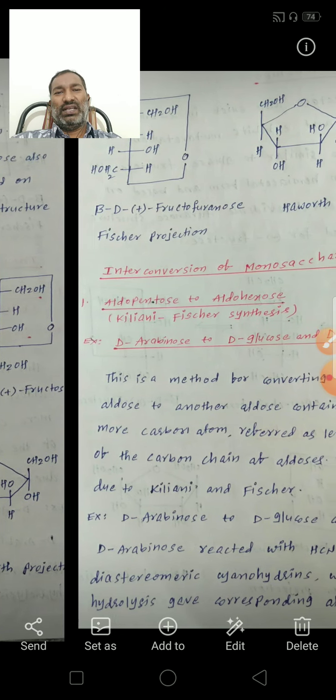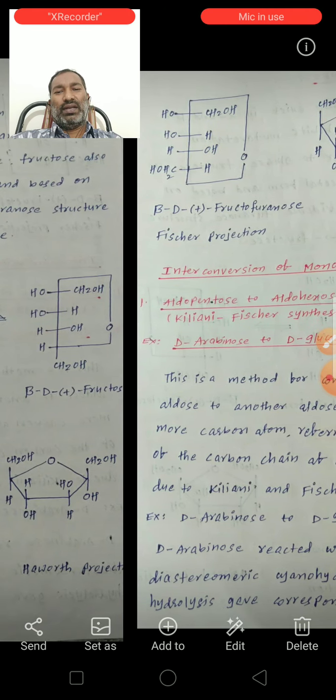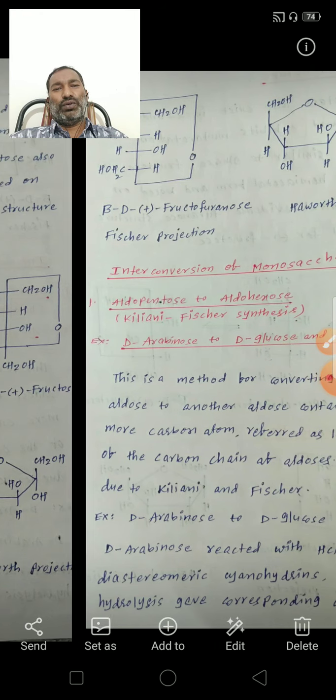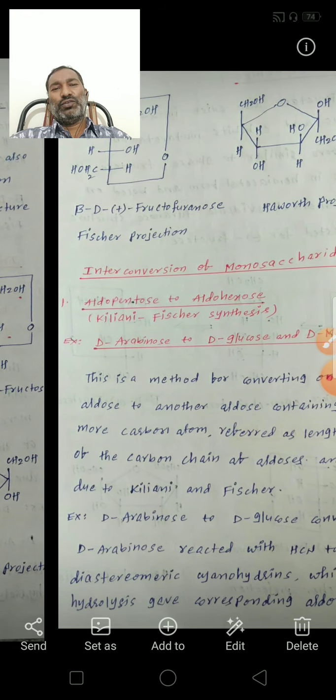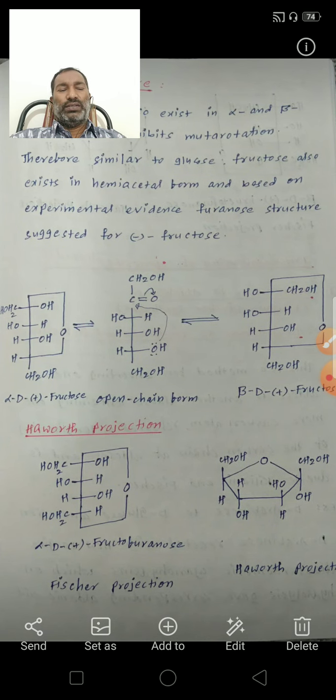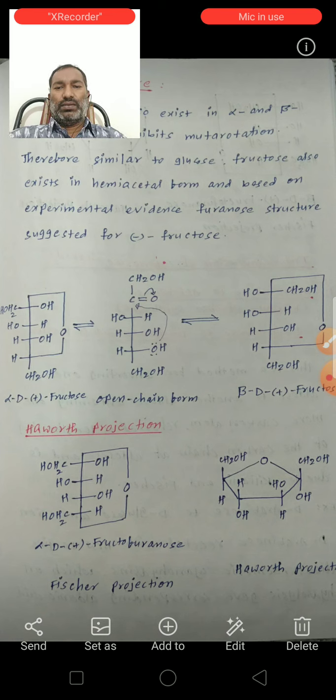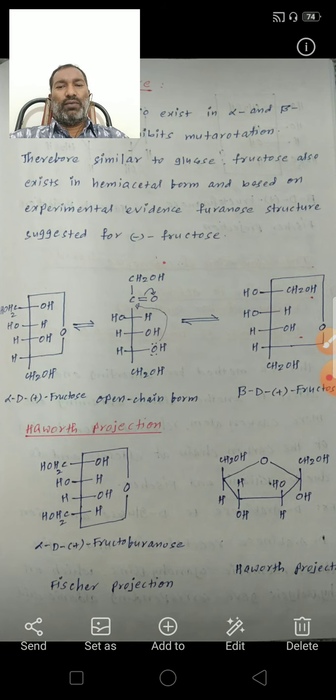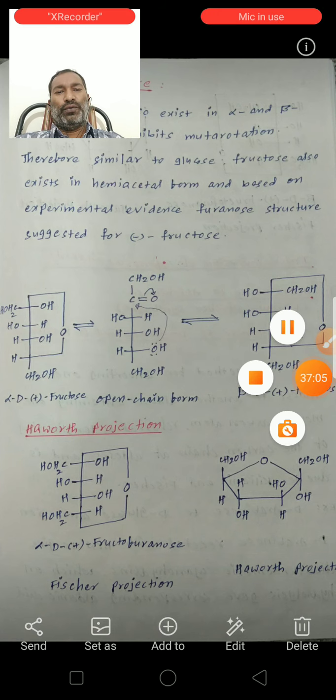In alpha, OH is down and CH2OH is up. In beta isomers, CH2OH is down and OH is up. So these are the Haworth conformations of the alpha and beta fructofuranose forms.